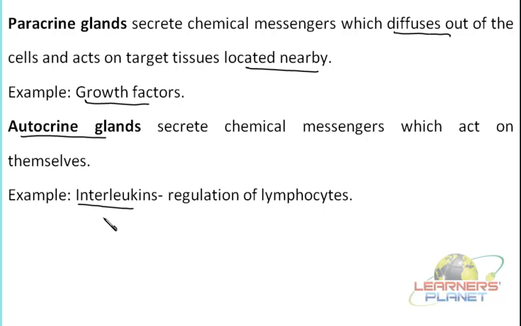Now this cytokine is again a sort of autocrine, it is actually secreted by an autocrine gland. If we go into detail, it is going to be so vast, but you must understand that there are different types of glands which secrete various messengers which have the target site within themselves. The receptors for these messengers are located on the membrane of these secretory cells only.